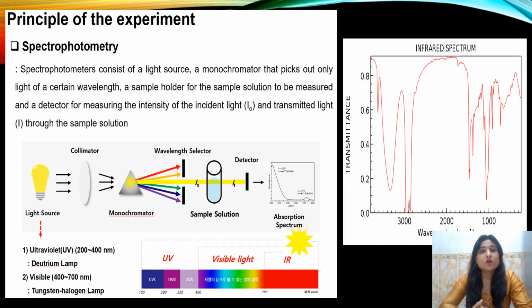The result of this stimulus is obtained in the form of a graph, and this graph is called the spectra. Here is an example of the spectra, the kind of result that we obtain from a spectroscopy technique. And this is actually the spectra that we obtain from infrared spectroscopy. As you can see, there are two axes. The y-axis has the transmittance. It is actually the energy of the electromagnetic radiation that is received by the detector. And then on the x-axis, we have the wavelength of the electromagnetic radiation.